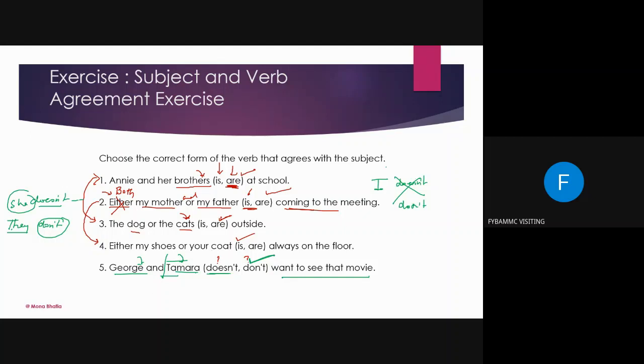One second. If it were we, then with we also doesn't does not come, we don't comes. Okay? Remember this. Whenever we have the first person pronoun, we are going to use don't. Please remember this. So here, George and Tamara don't want to see that movie.